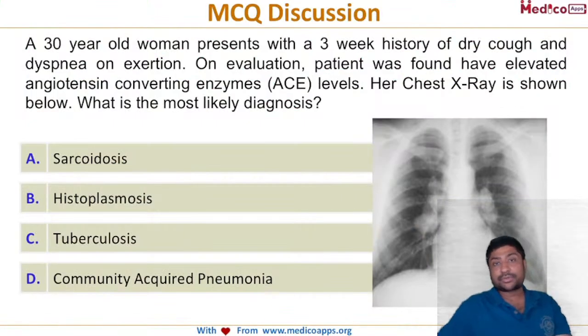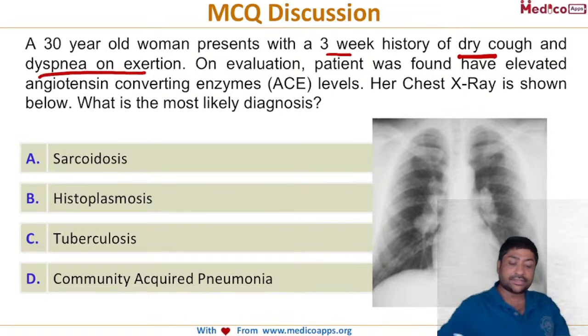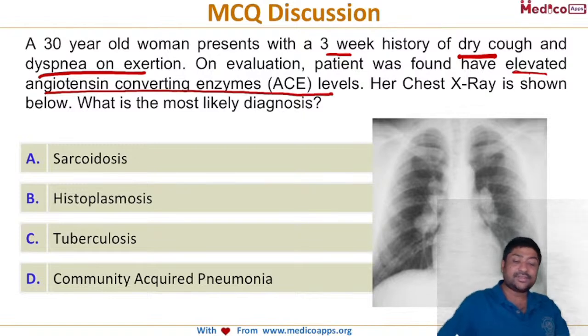Let's start with the first question for today. A 30-year-old woman presented with a 3 week history of dry cough and dyspnea on exertion. It is to be noted that there is no history of fever. On evaluation, the patient was found to have elevated angiotensin converting enzyme, ACE levels are increased, and her X-ray is shown. What is the likely diagnosis?